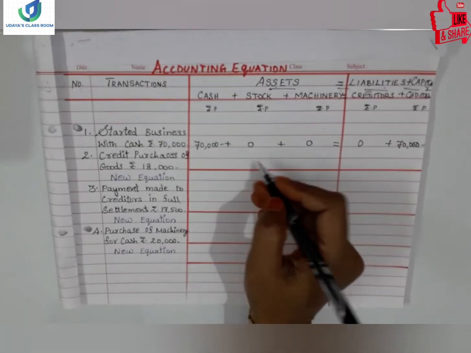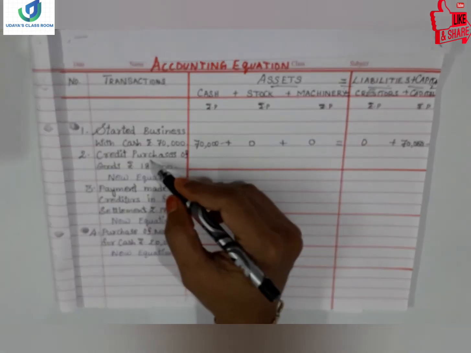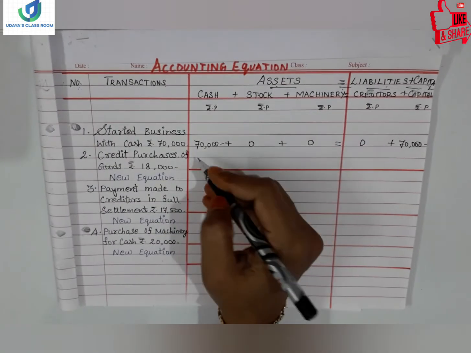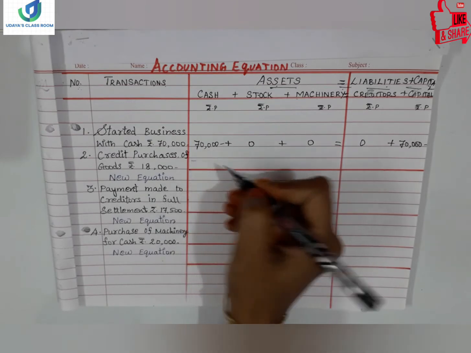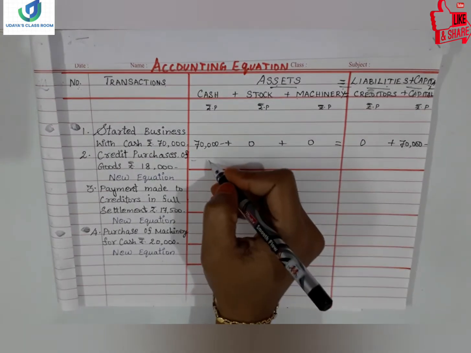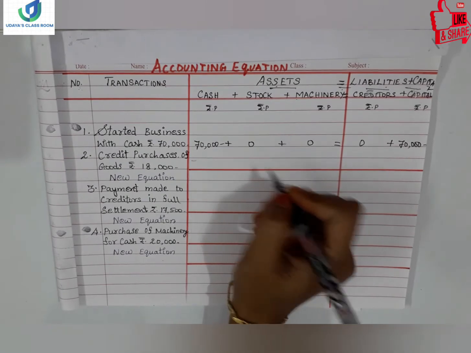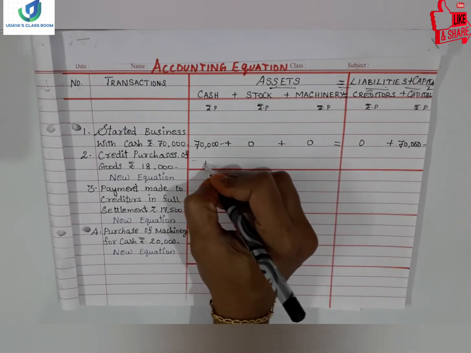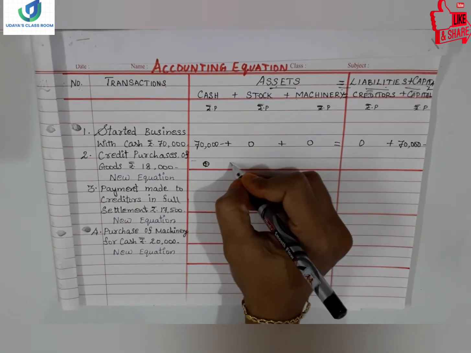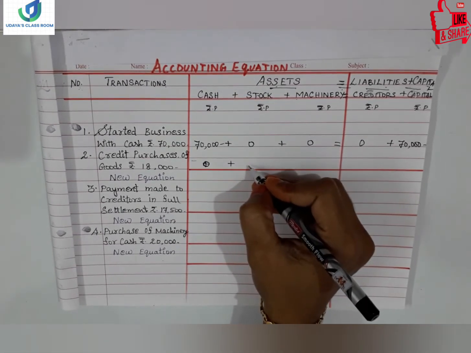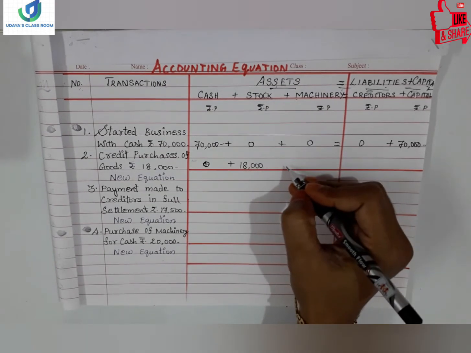So one side what is coming? Stock is increasing. So there is no cash. If it is a cash transaction, if you have paid cash, then here you can subtract 18,000, and on the other side you can write stock. So we did not pay cash. So on one side our liability only will increase and on the other side stock will increase. So there is no cash, sorry, 0.